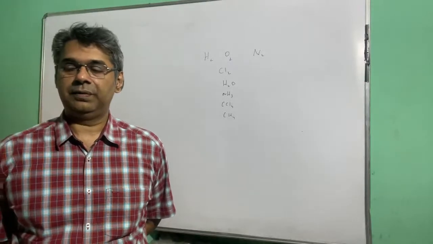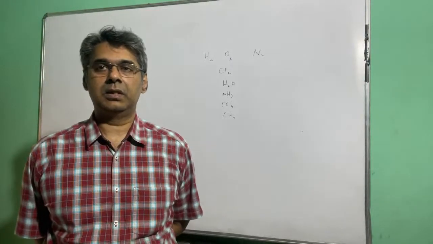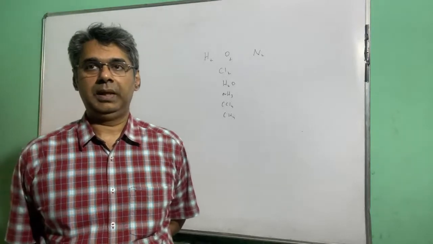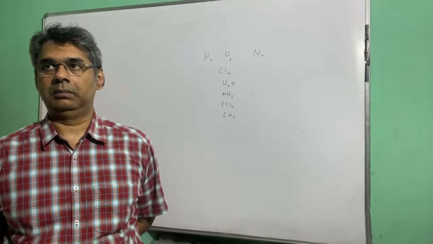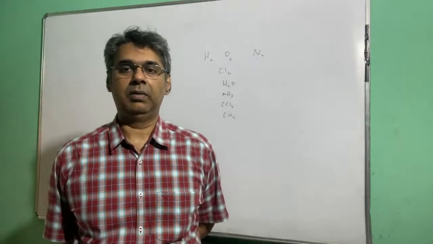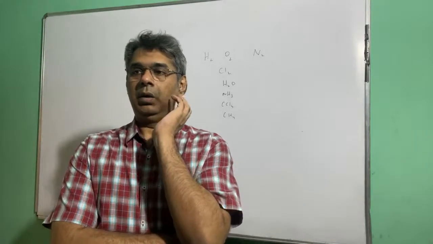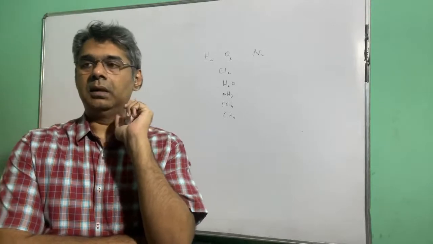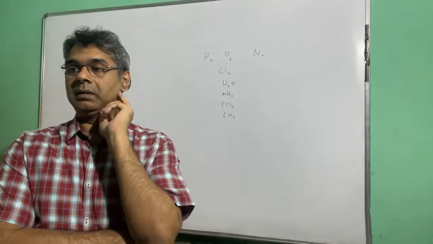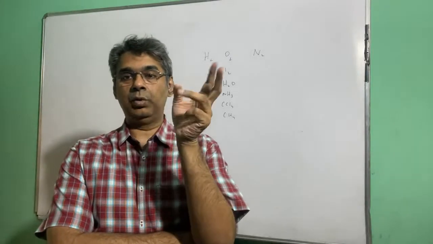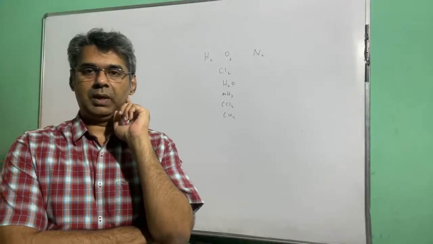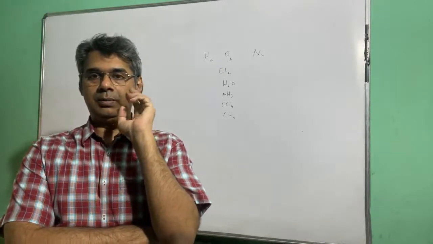Now, what if the combining elements are one metal and one non-metal? Then what happens? Before I proceed, let me quickly tell you that if you are wondering, can you have a bond between two metals?